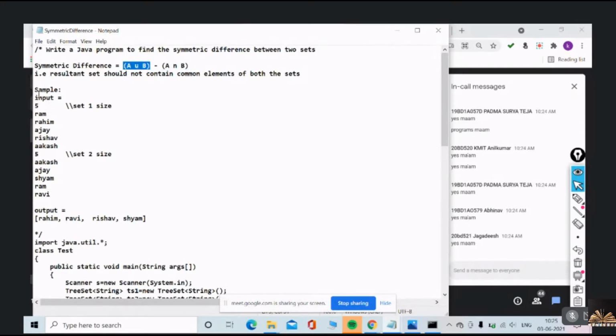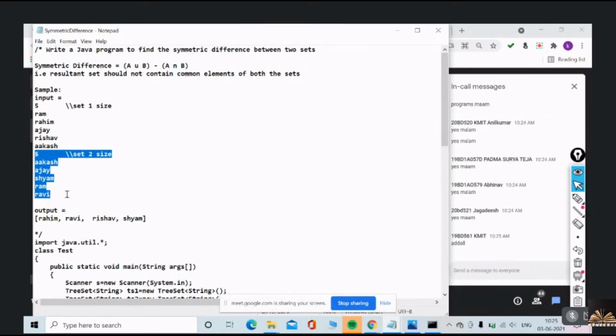There are two sets. This is the first set, which is taking size 5. This is the second set, which is taking size 5. Okay. Very good. Add all method. A union B is the add all method.